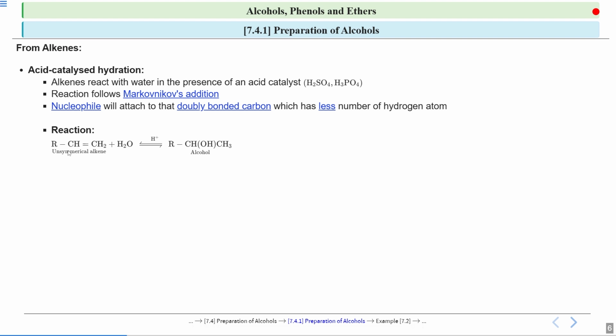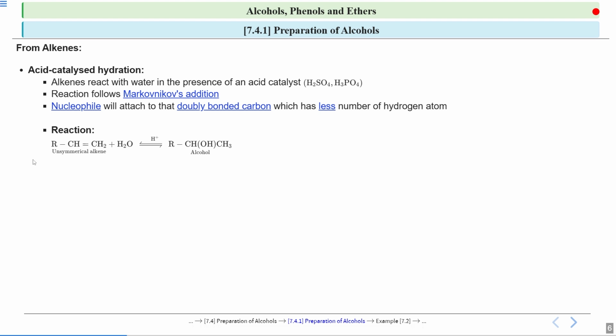So look at this unsymmetrical alkene. To this carbon there is only one hydrogen. That is, this carbon has fewer hydrogens. So to this carbon your OH group will attach. So look on the product side. To this carbon your OH group gets attached. And I said that to the carbon where there are more hydrogen atoms, hydrogen gets attached. So see, this carbon has 2 hydrogen atoms, so to this carbon one hydrogen is getting attached.